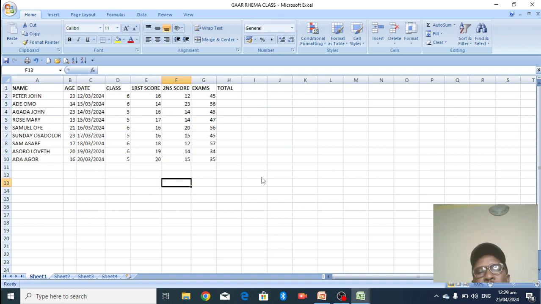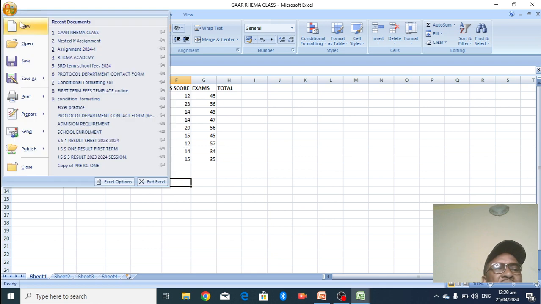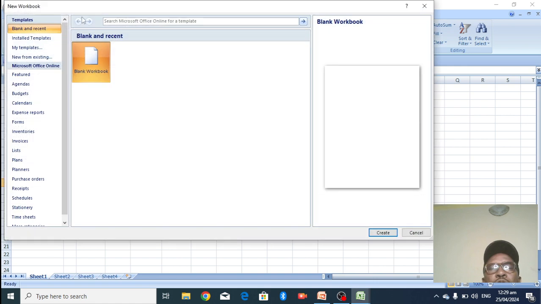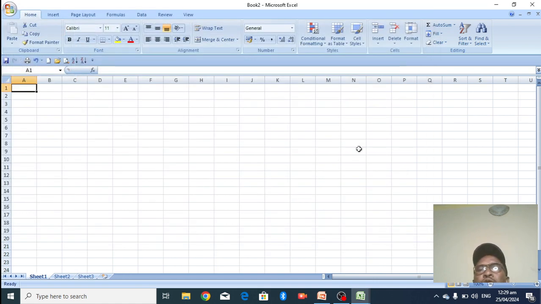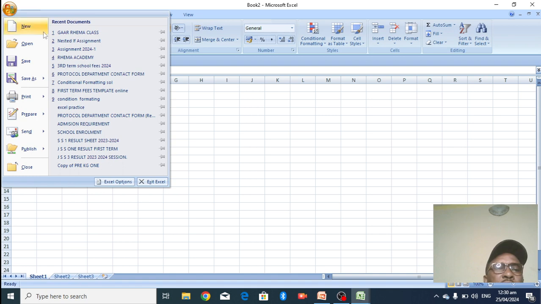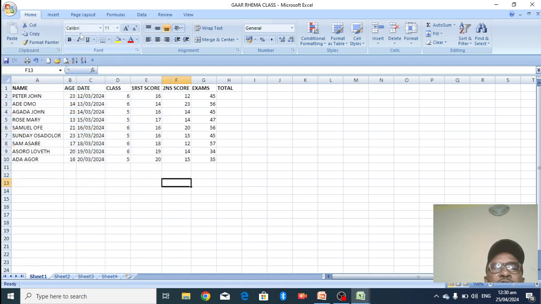Let me also show you how to go to Workbook 2. From Workbook 1, go to this place and click New Workbook. Once you click on New Workbook, you create another workbook, Workbook 2. But don't forget, we are working on Workbook 1. Go back to that place and return to Workbook 1. This is our Garema class. So we now know how to create workbooks.